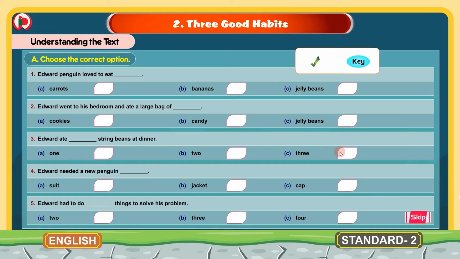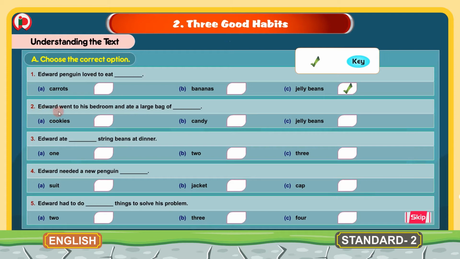given beside the words. 1. Edward Penguin loved to eat dash. The options are A. Carrots, B. Bananas, C. Jelly beans. And the correct answer for this blank is option C. Jelly beans. We will put the tick mark here for option C. Edward Penguin loved to eat jelly beans.